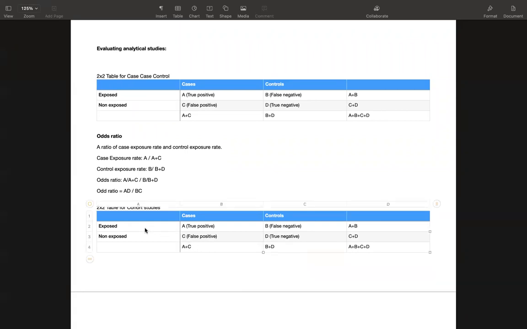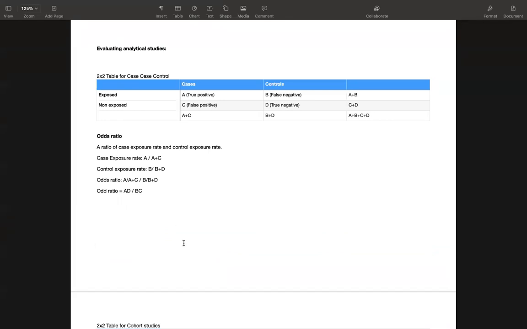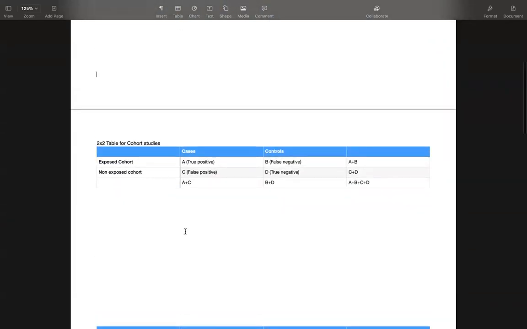We have the same thing on the y-axis, like exposure present or exposed cohort, and non-exposed cohort. I'm sure you all know the basic difference between case control and cohort study. Previously, I told you that we have only one product which we can measure for case control study, and that is odds ratio. That's it. And now we are going to discuss the 2 by 2 table for cohort studies.